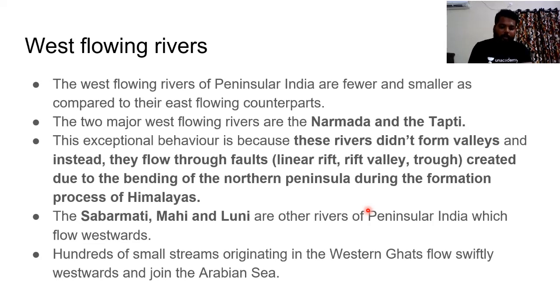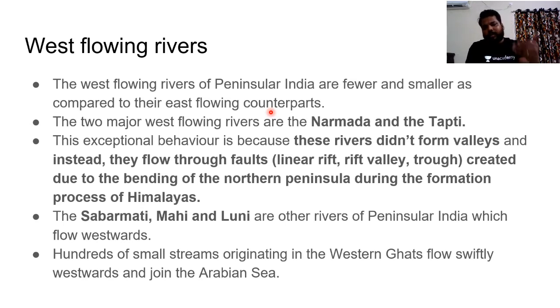In this lecture, we would be discussing the west flowing rivers. The west flowing rivers of peninsular India are fewer, and they are much smaller as compared to their eastern counterparts. You might have seen the east flowing rivers like Mahanadi, Godavari, Krishna, Kaveri.